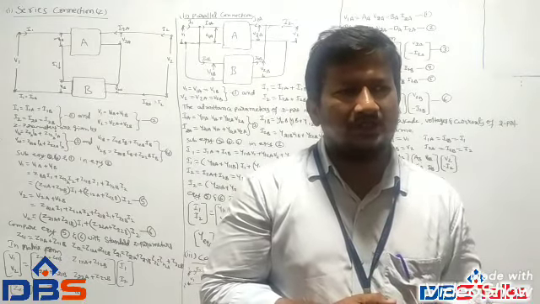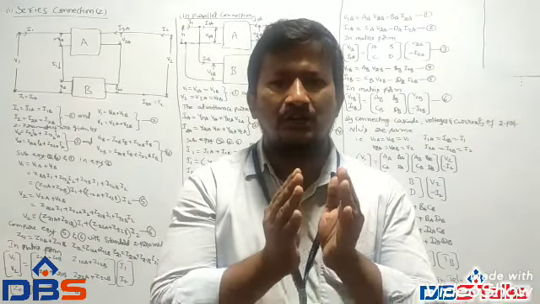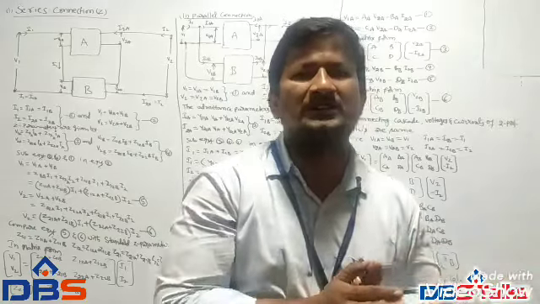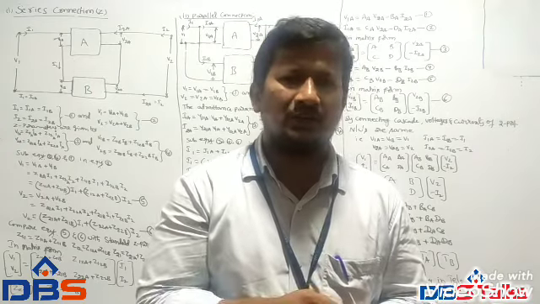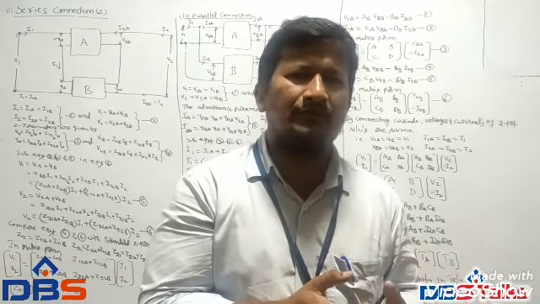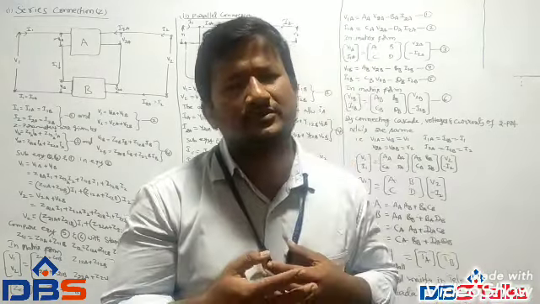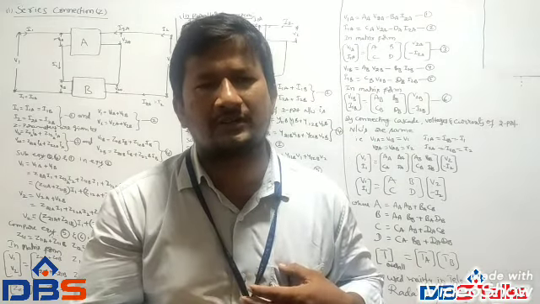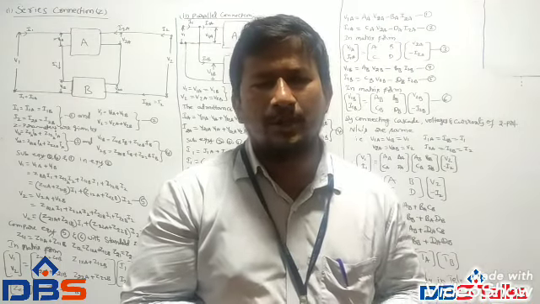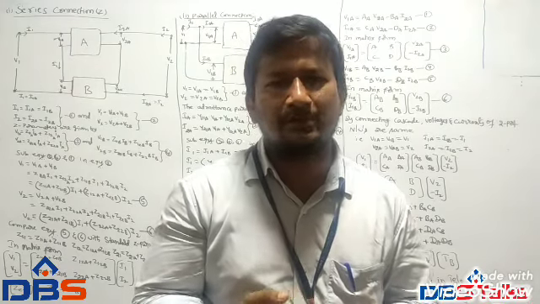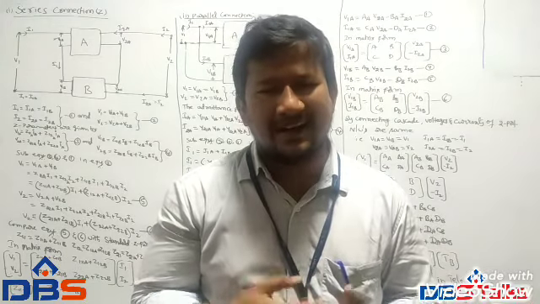That means a very complicated network may be considered as one or more such small blocks. They are connected in series or parallel or cascade. In this way, we can calculate the nature of the complete network very easily. The various types of connections of two-port network are series connection or open circuit parameter or Z parameter connection, parallel connection or short circuit or impedance parameter connection, cascade connection or transmission parameter connection.